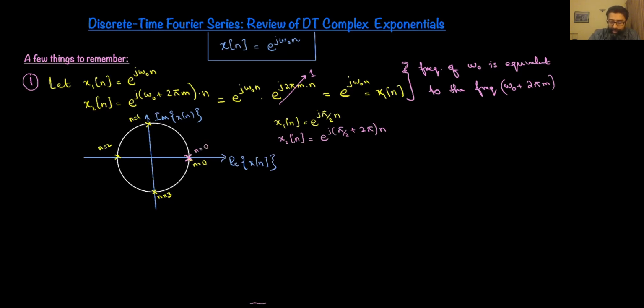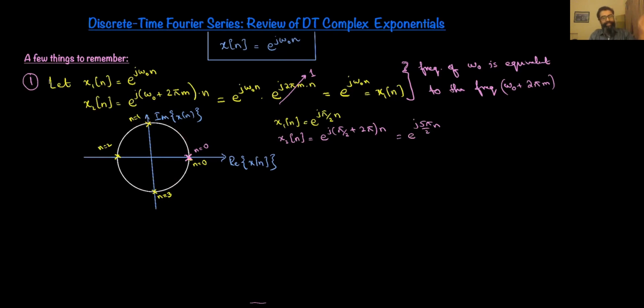Now at n equals 1, the total angle that the signal is going to traverse is 5 pi by 2 radians. So pi by 2 plus 2 pi is 5 pi by 2 radians. And at n equals 1, the signal is going to traverse a whole revolution of 2 pi radians, and then on top of that, another pi by 2 radians. So it's going to be back smack where the n equals 1 signal was at this particular time.